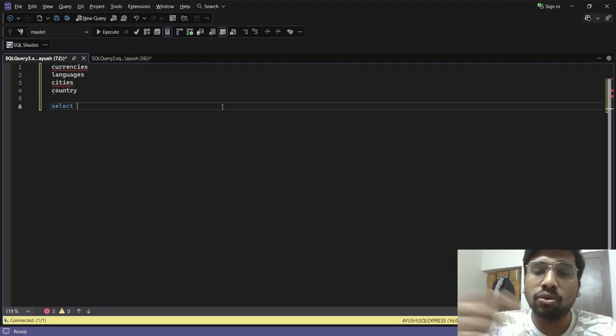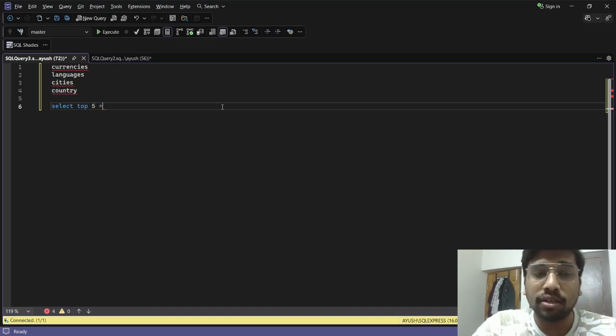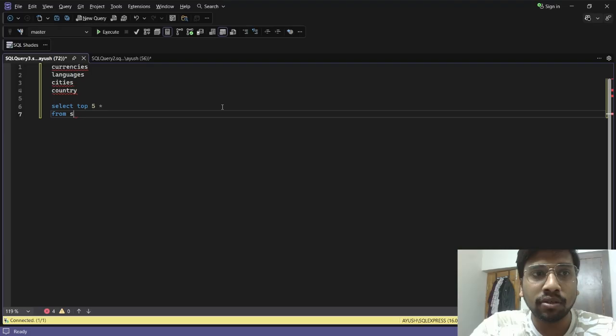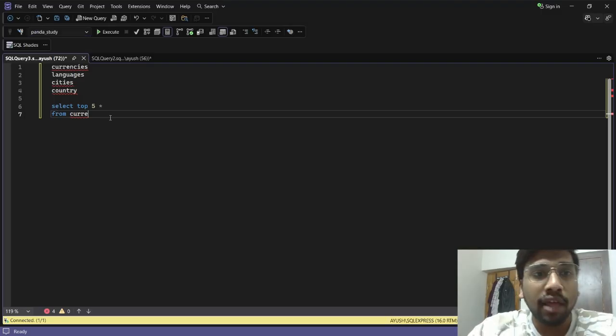Now I will write the code to extract the top 5 rows of each dataset. One second, I will just change my dataset. It was in Panda study, right? So you can change your database from which you want your dataset to acquire the results. It was in Panda study, so I guess now it will show me, right?